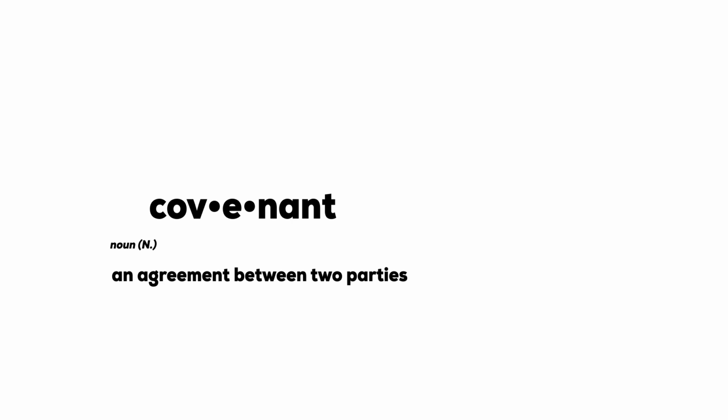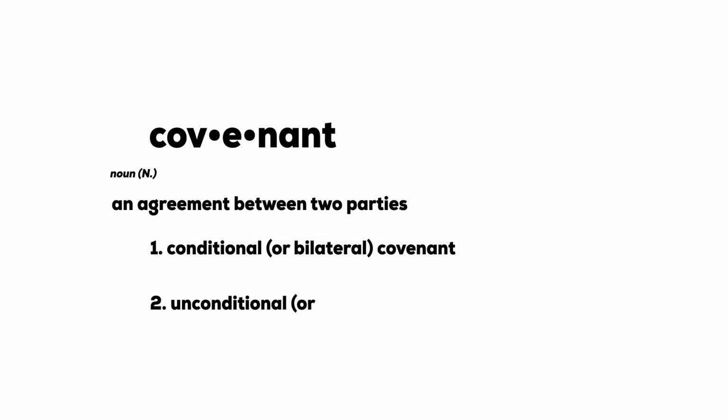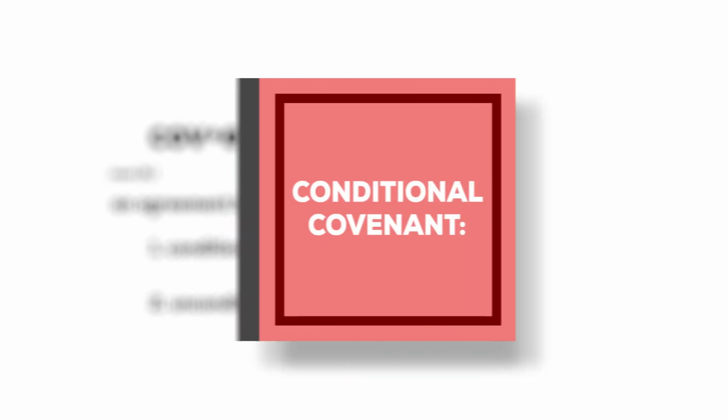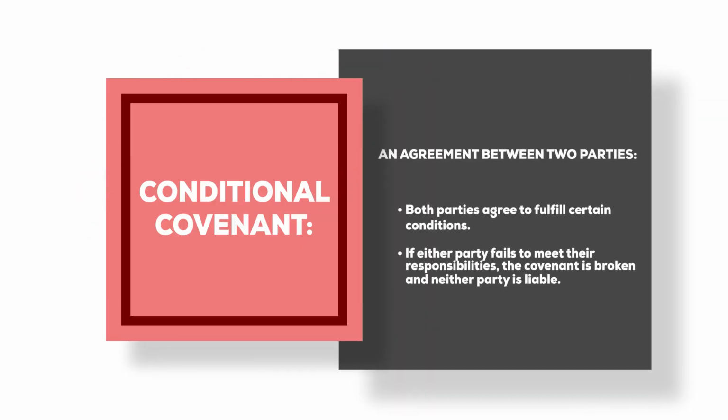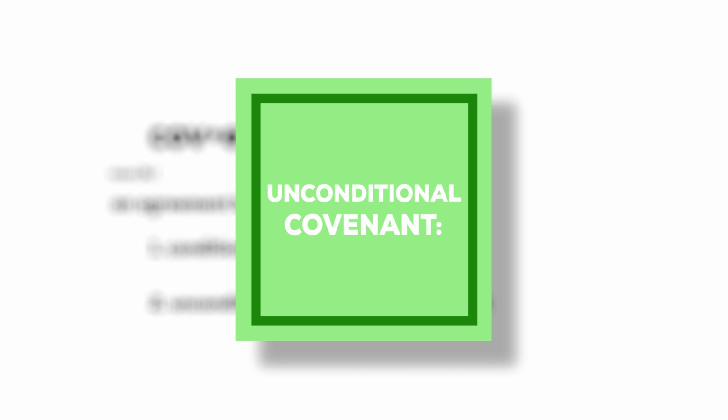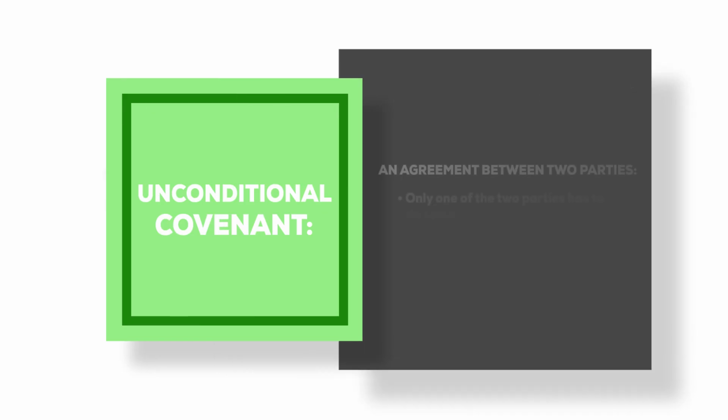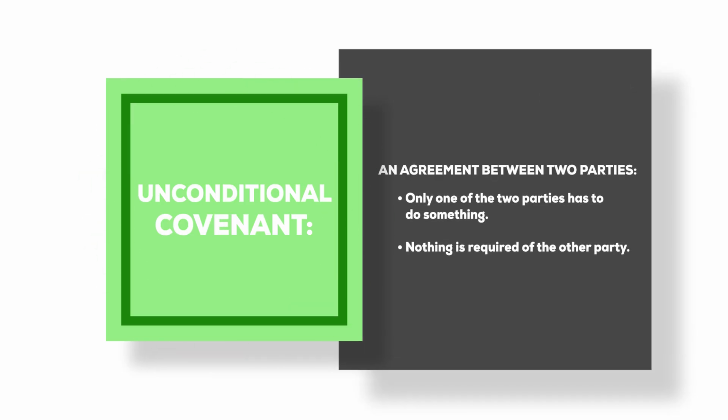A covenant is an agreement between two parties. There are two basic types of covenants: conditional and unconditional. A conditional covenant is an agreement where both parties agree to fulfill certain conditions. If either party fails to meet their responsibilities, the covenant is broken and neither party is liable. An unconditional covenant is an agreement between two parties, but only one of the two parties has to do something. Nothing is required of the other party.